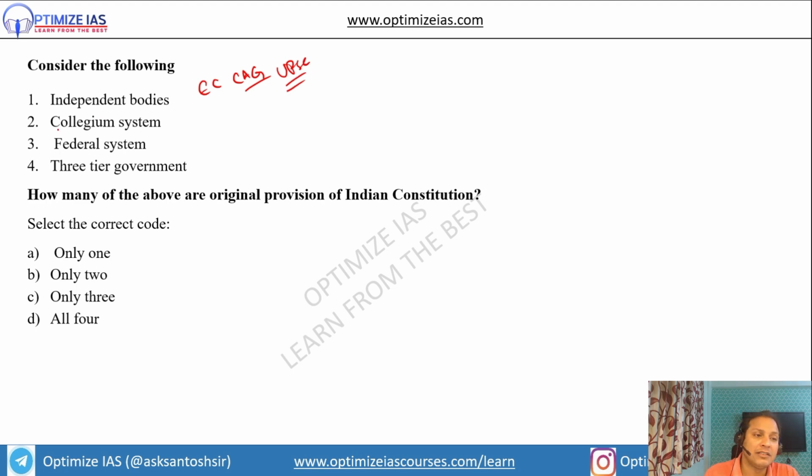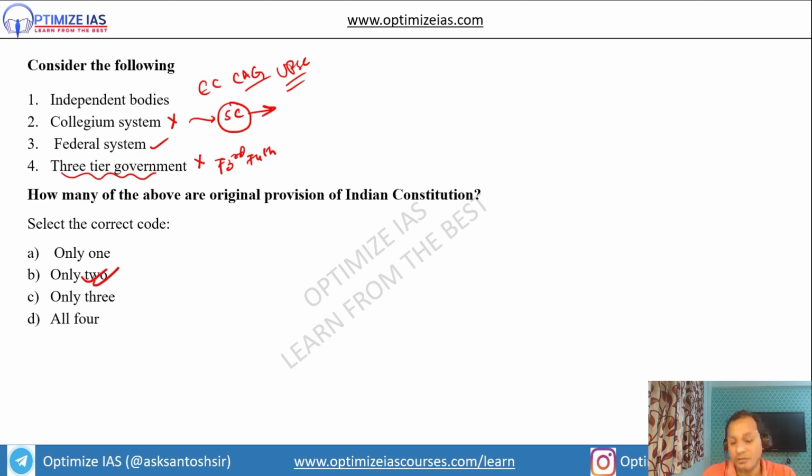Second, you can see collegium system. Collegium system of appointment was not there in the original constitution. It was added by the Supreme Court in the three judges case. Federal system, yes, the Indian constitution originally has been a federal constitution. Fourth is three-tier system. This is also not there in the original constitution. It was added by the 73rd and 74th amendment to the constitution. So the answer will be only two.